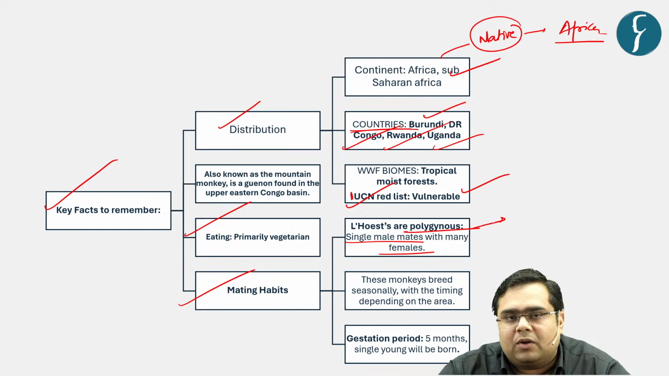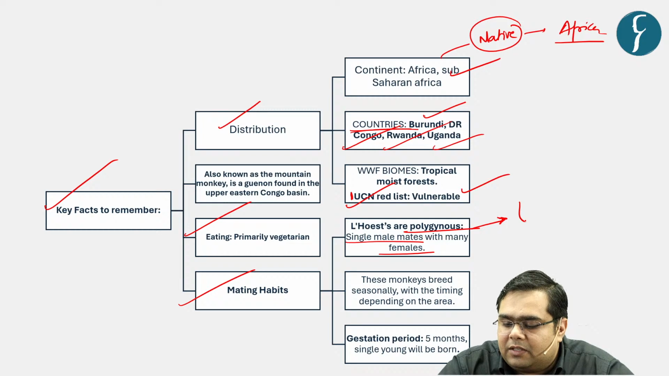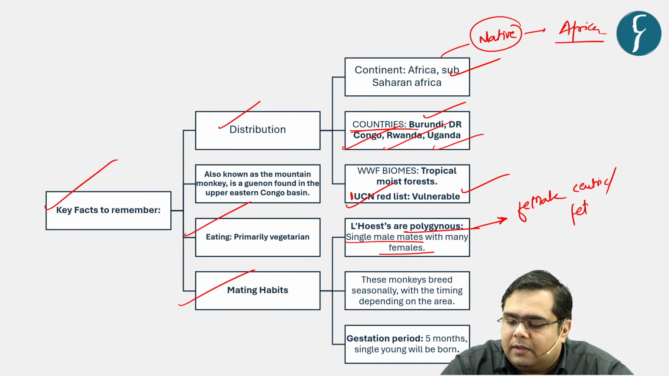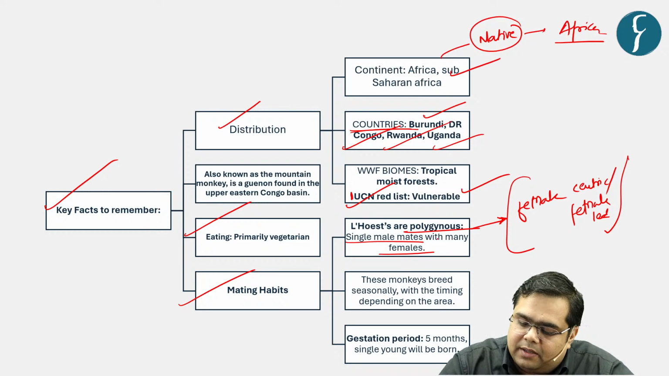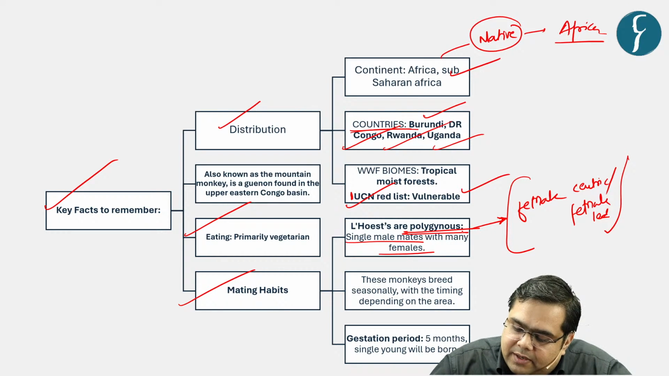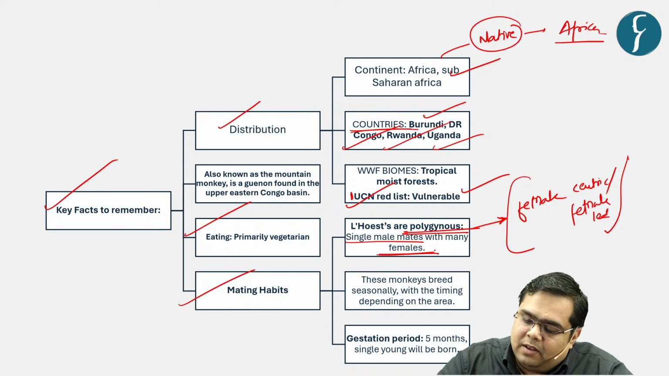However, in this particular species, the species is female centric and female led. But again, they are polygynous in nature, which means a single male will mate with many females. What is the gestation period of these particular monkeys? The gestation period is 5 months.